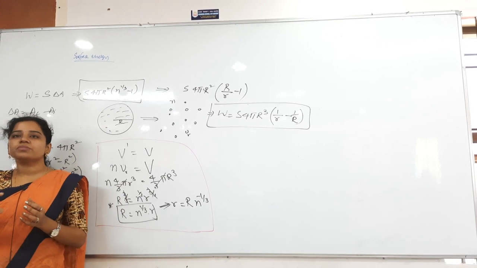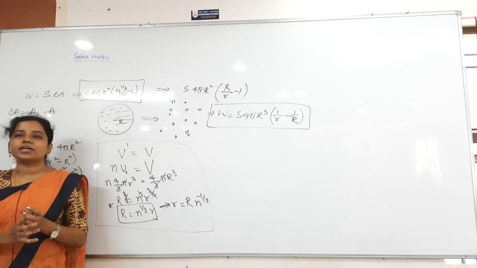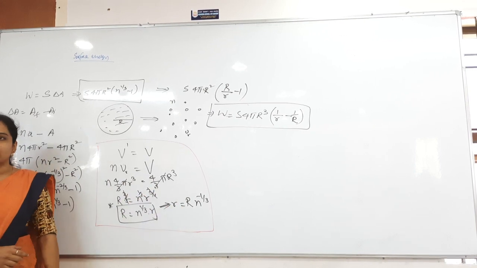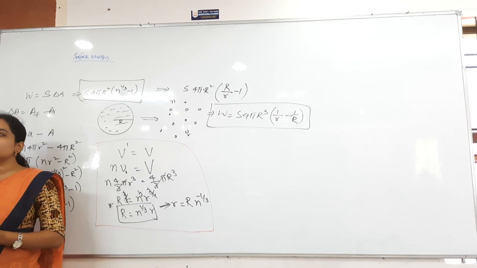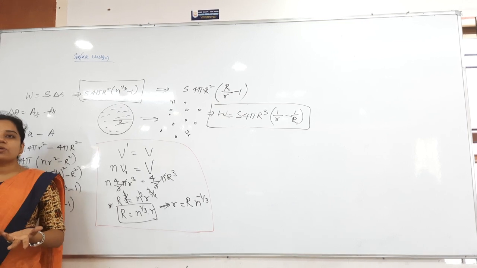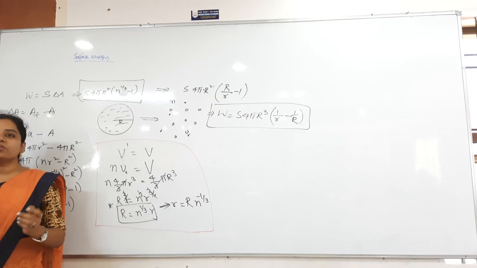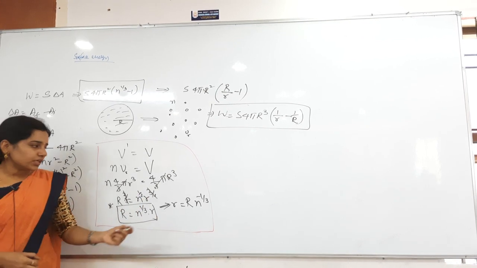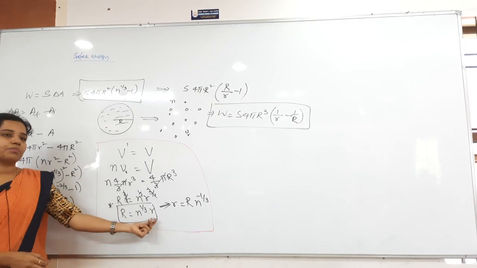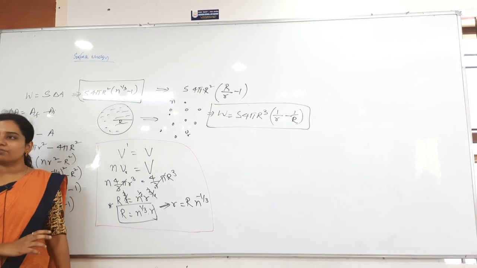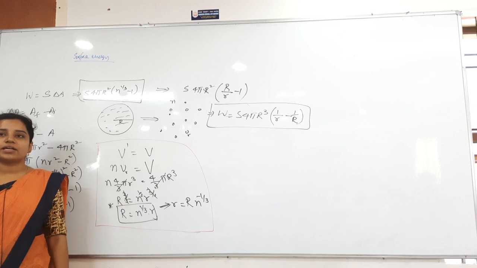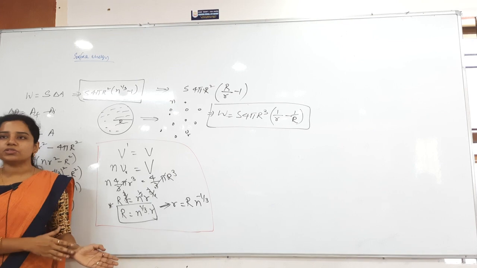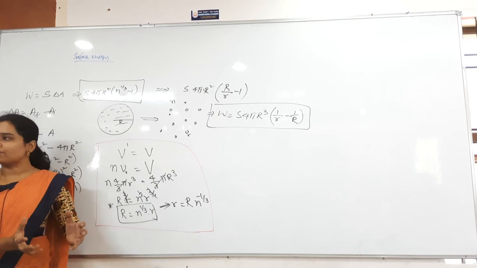In the given problem, if they give the radius of the bigger drop, at that time you have to take the small r value and remove small r from the answer. Whenever they have given the radius of the smaller drop and the bigger drop is not given, at that time you have to remove capital R from the answer you got. So here capital R is equal to n power 1 by 3 into small r. As per your requirement you have to do that. If n is not given, you have to remove n. Whatever is not given in the problem, you have to remove it by substituting the other values, that's it.